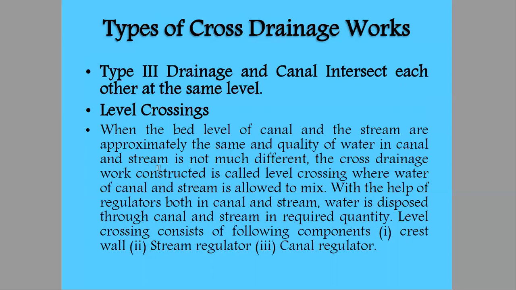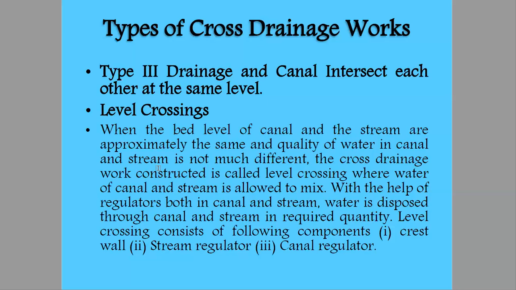Depending upon the bed level of the upper section, we'll decide whether the structure will be a siphon or not. But if the bed level of both the canal and stream are the same, and also the quality of water is the same, with no difference in their qualities, the cross drainage work constructed is called a level crossing.